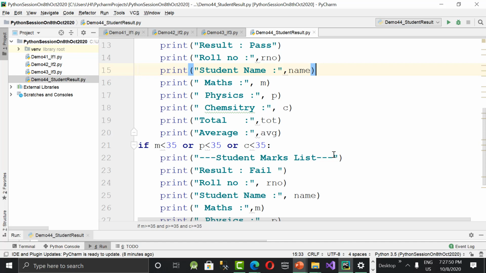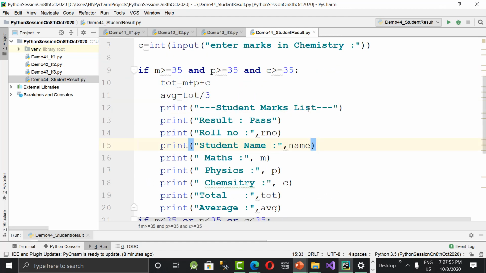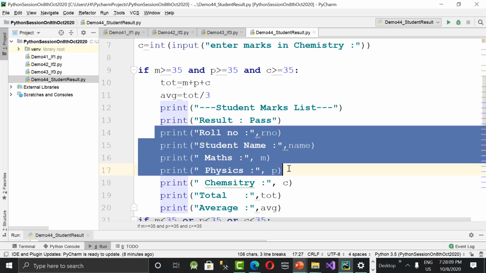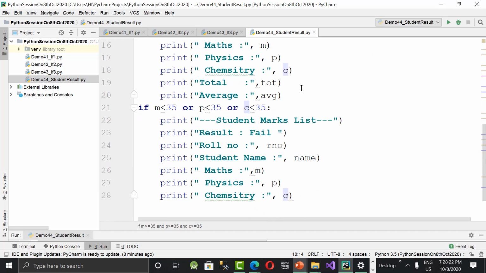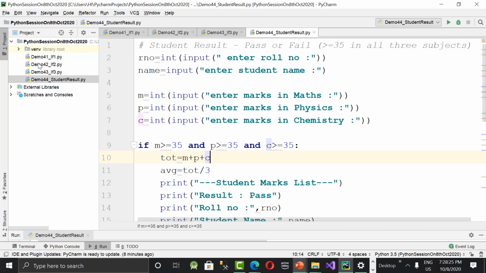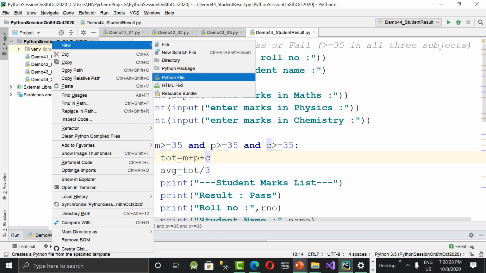See, the solution is, just now I told you something called indentation. Common indentation. Suppose I want to print whether the student is pass or fail. What are the common statements I'm printing here? Roll number, name, marks in three subjects. Am I right? Student mark list. Of course, pass and fail is different from student to student. That is why I'm cutting these statements. Let's save it in a separate file, so that you'll understand more clearly. Let's copy paste into another file and we'll modify, so that you'll understand the difference between the two.